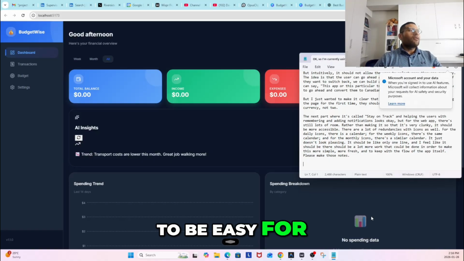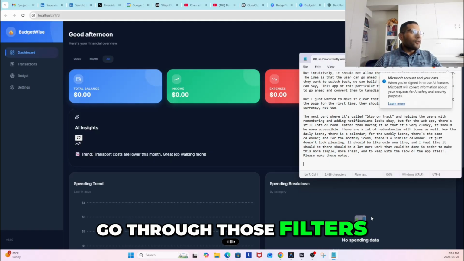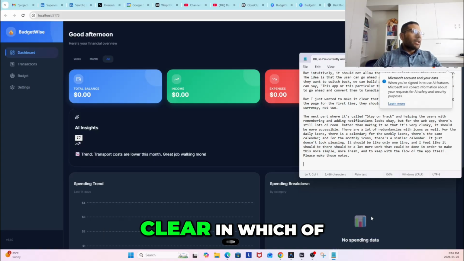I think we can adjust that so that it doesn't look too small. But at the same time, I don't want it to be the main focus. I just want it to be easy for the user to recognize that they can actually go through those filters and to make it clear which of the filters they are in.